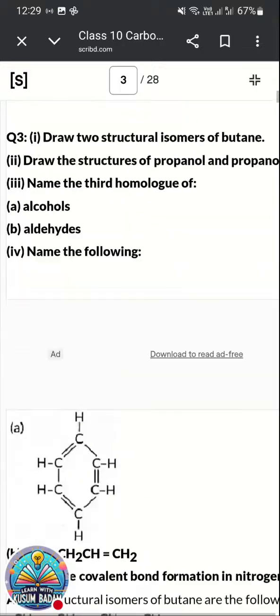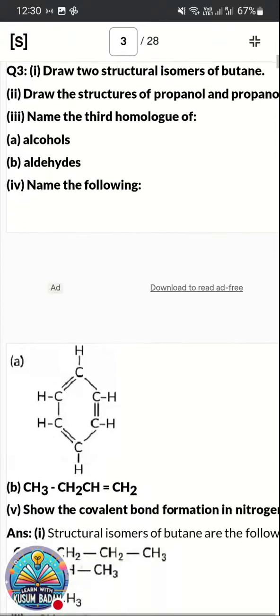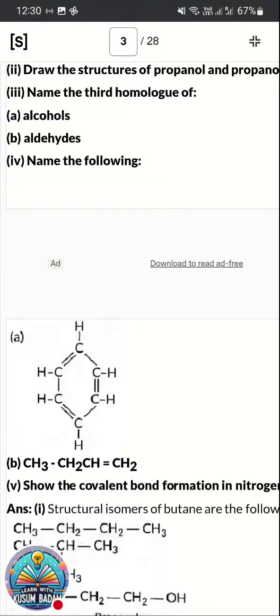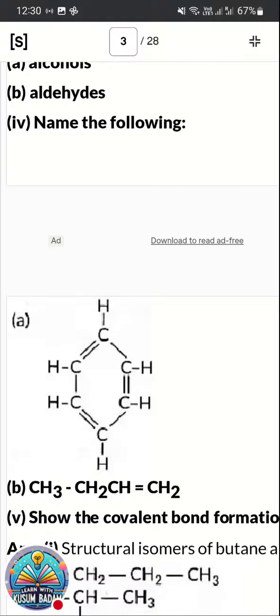Now the next question: name the following. The structure is given, and you need to give the name. So here this is the benzene structure. So the name of the compound is benzene.